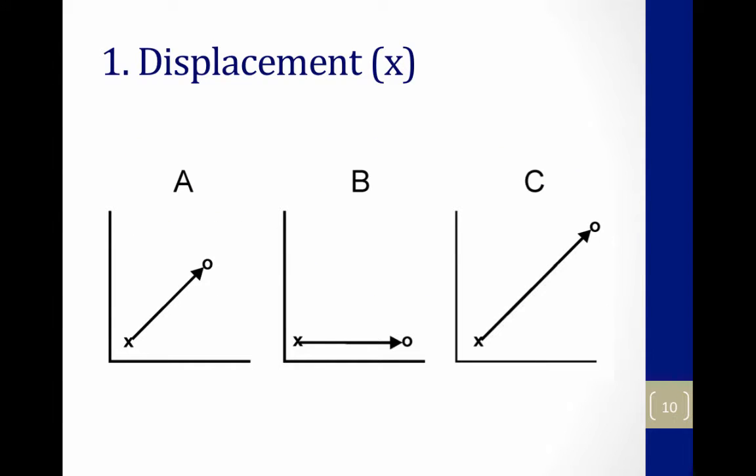If you look at these three pictures, A, B, and C, the displacement is different for each picture. In A and B, the distance covered is the same, but the direction is different. In A and C, the direction is the same, but the distance is different. Can everyone see? And in B and C, we have both different direction and different distance covered. So these displacements are all different.